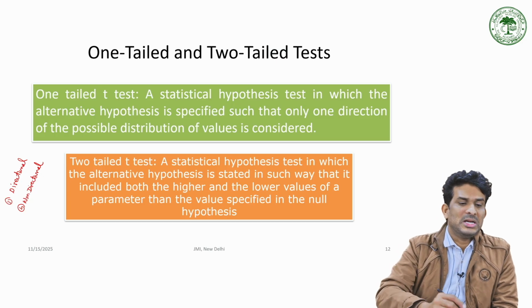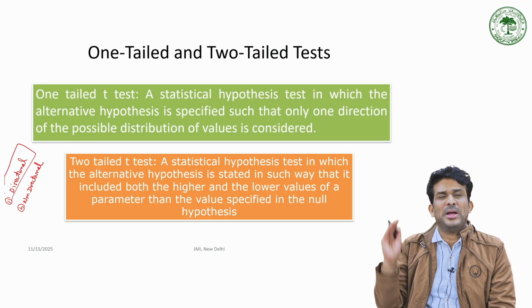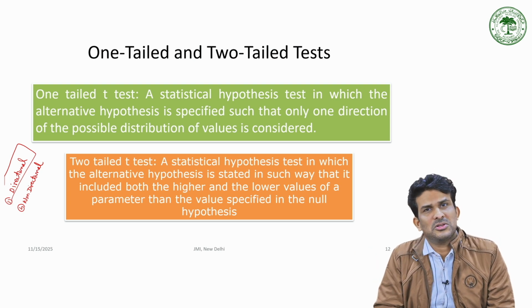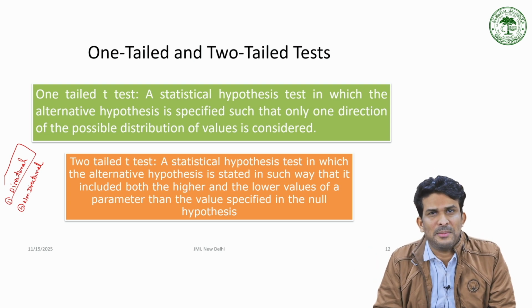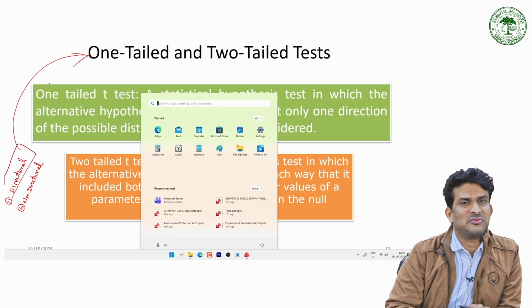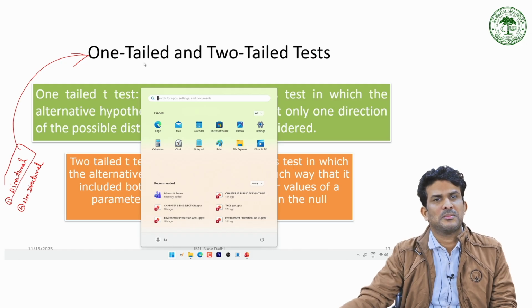These are directional hypotheses. Boys perform better than girls in sports. These are directional hypotheses. If you have a directional hypothesis, you have to go for a one-tailed test for sure.